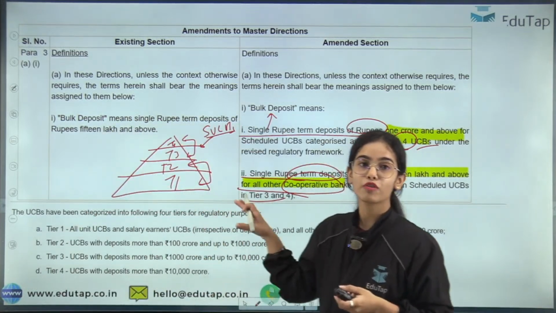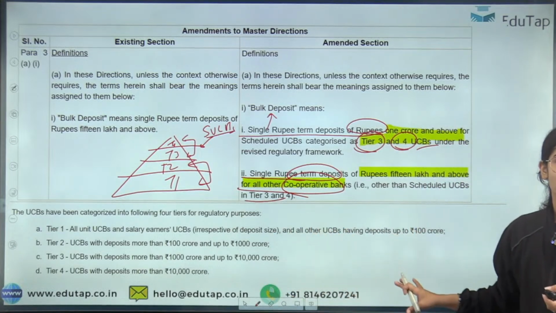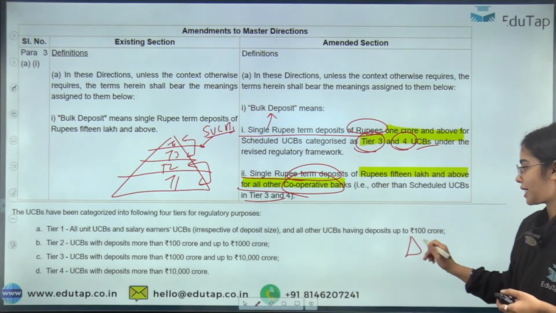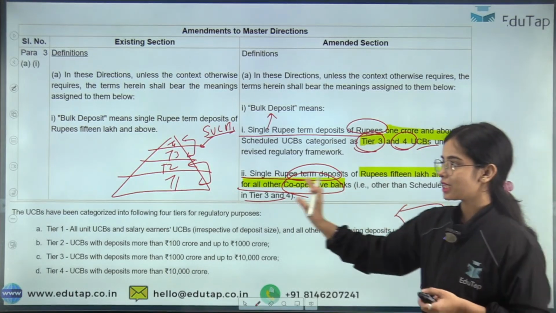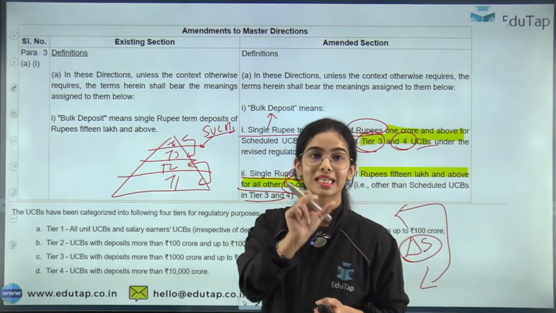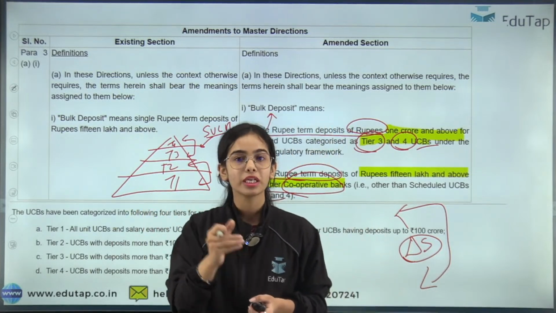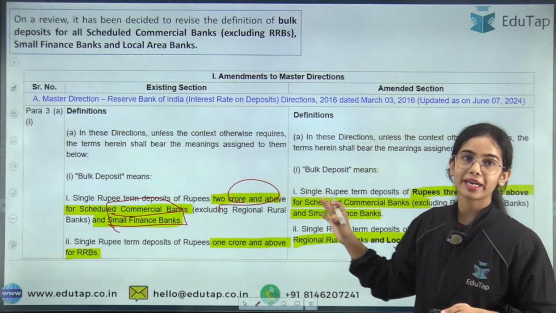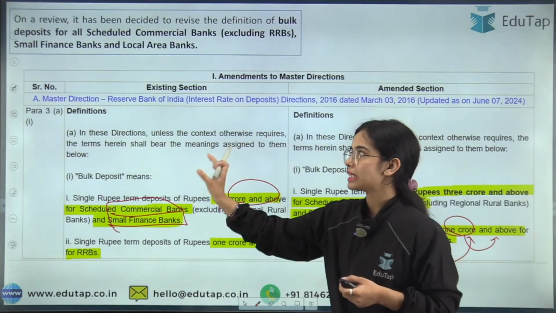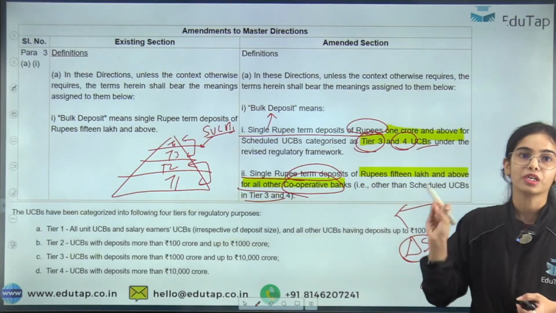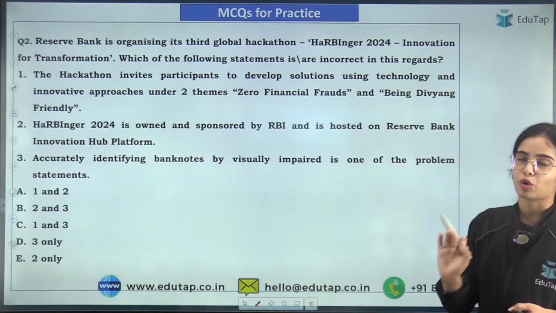And what is the criteria for the different tiers of the urban cooperative bank? That is the deposit size. According to the deposit size, they are divided into the 4 tiers, and the tier 1 UCBs are also the salary earner UCBs and the unit UCBs. So this is the brief idea. If you want to get more clarity about this, you can see the complete session, but these are the facts that you have to remember from the news article that I have brought for you.